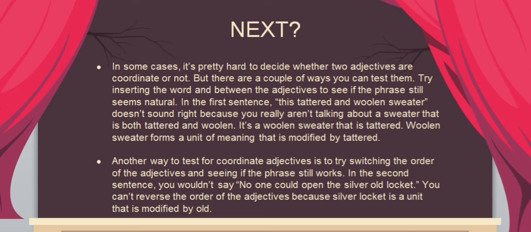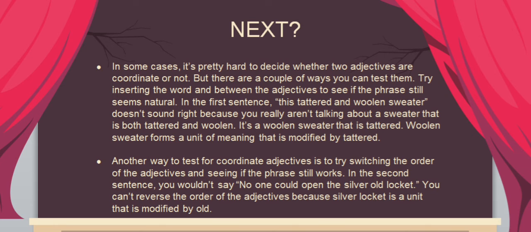Next, we move to another. In some cases, it's pretty hard to decide whether two adjectives are coordinate or not, but there are a couple of ways you can test them. Try inserting the word and between the adjectives to see if it still sounds natural. In the first sentence, this tattered and woolen sweater doesn't sound right, because you are not talking about a sweater that is both tattered and woolen. It's a woolen sweater that is tattered. Woolen sweater forms a unit that is modified by tattered.